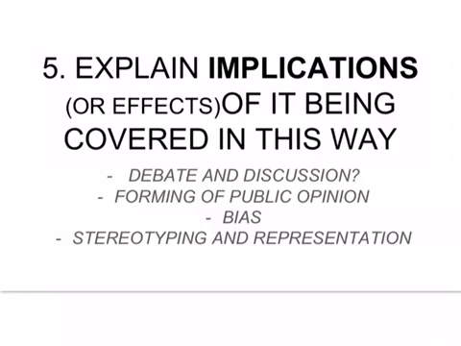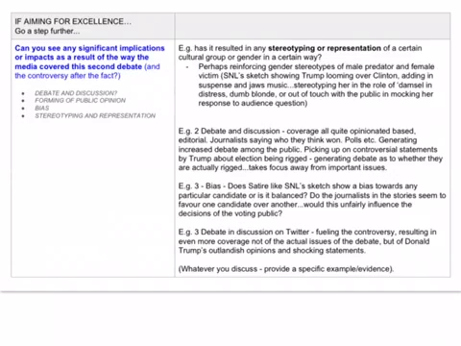Now, if you want to have a go at excellence, the only way you can get excellence here is if you do those other 2 steps right. So you explain the depth and duration, or the aspect that you've chosen, and you explain the effect of it, and you give reasoned explanations. So you have to do that, but you also have to explain implications of this coverage, which can be any of these things here. So if you are aiming for excellence, you want to think about what are possible effects, negative or positive, of the way the media covered this event, the second debate, okay?